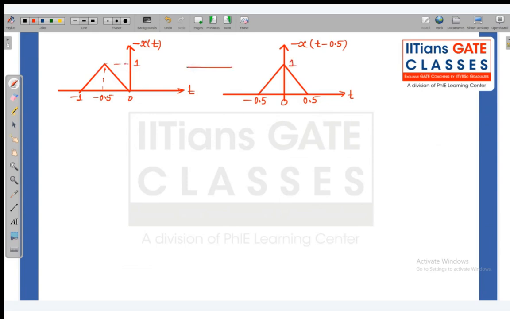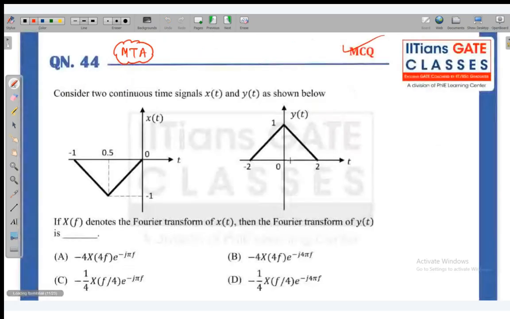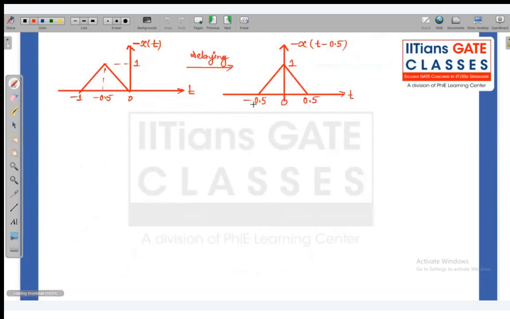This signal is shifted. This is the delayed version. We are delaying it. Now, this signal is very much similar to the original signal, but the original signal is starting from minus 2 and ending at 2, while this one is 0.5. So what do we have to do? We have to scale it because we want to expand it up to 2.